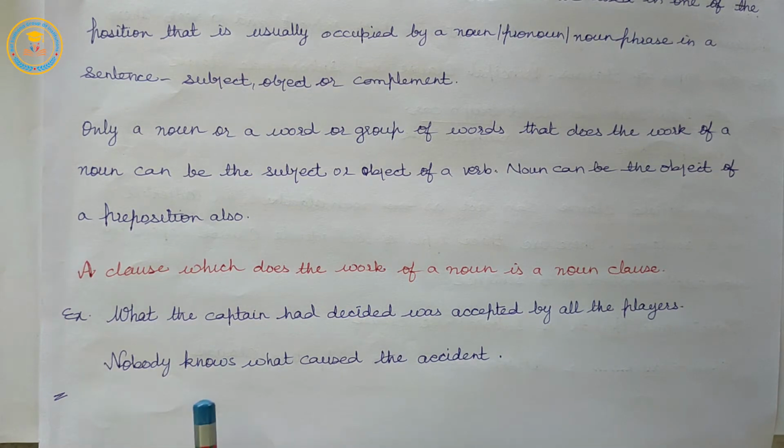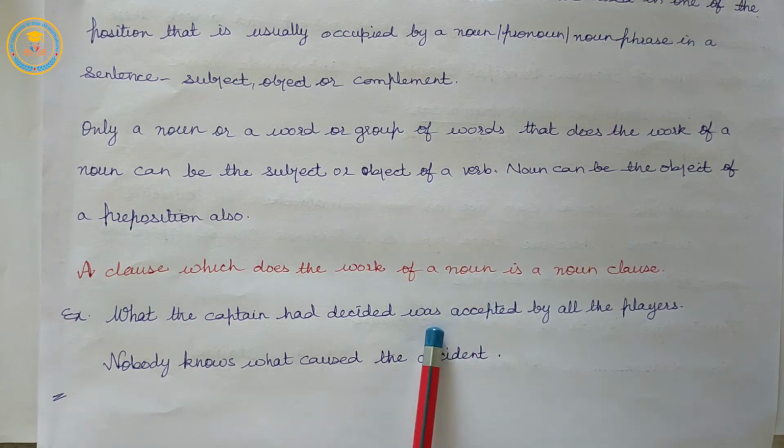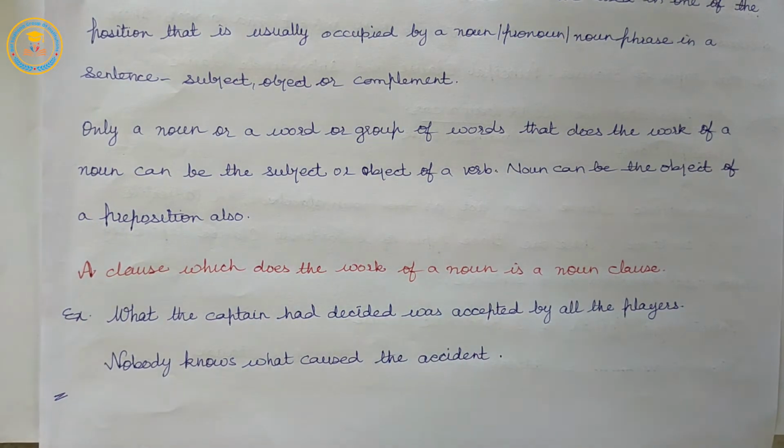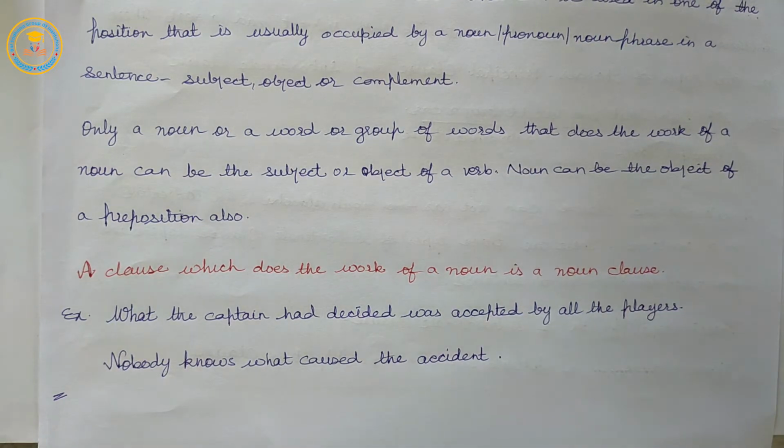Secondly, it is the subject of the verb was accepted in the main clause. You can make it clear by asking the question, for example, what was accepted by all the players? The answer will be what the captain had decided. So it is therefore a noun clause.